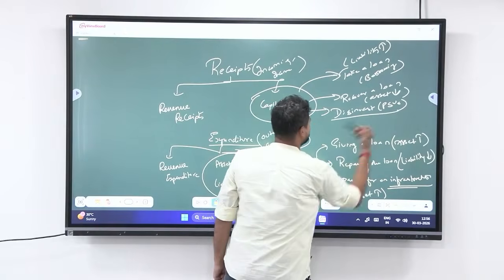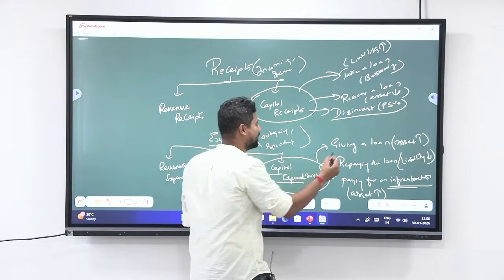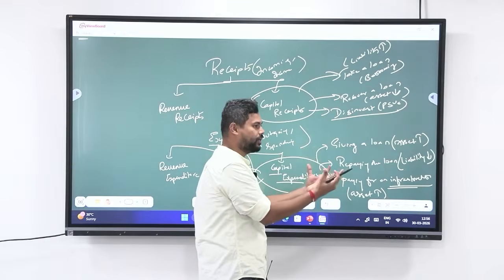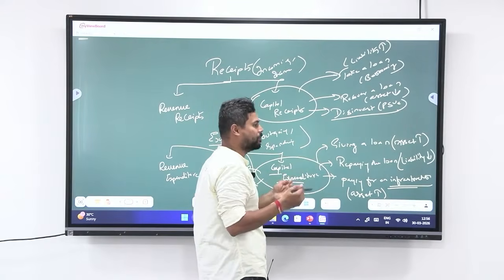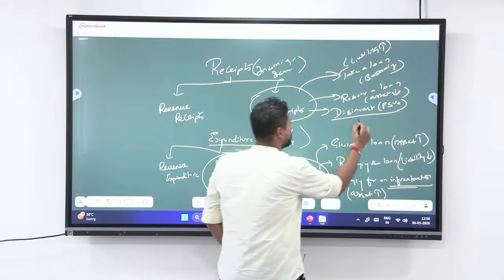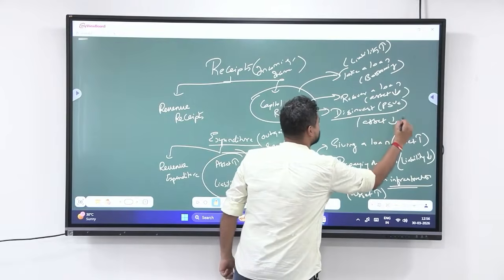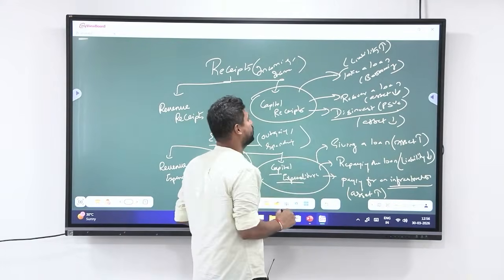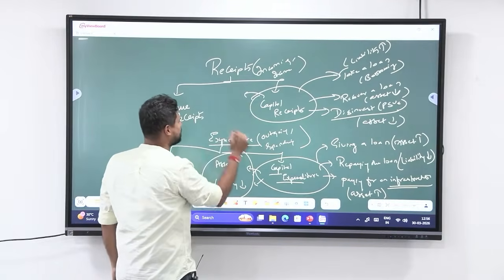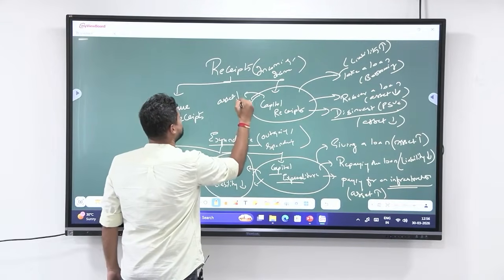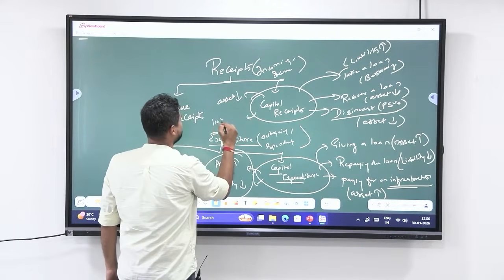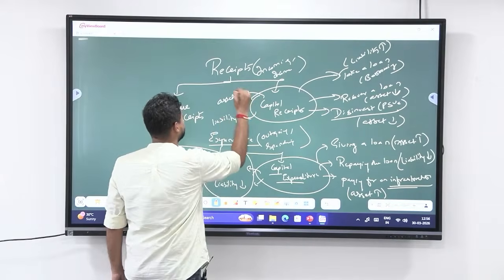Okay. Next, disinvestment. Whenever I say disinvestment, that is from that particular company, I am disinvesting some shares. That means I am taking back some shares. So obviously the asset reduces. Because my share decreases, the asset reduces. So understand this, in capital receipts, the asset will always decrease and the liability will always increase.